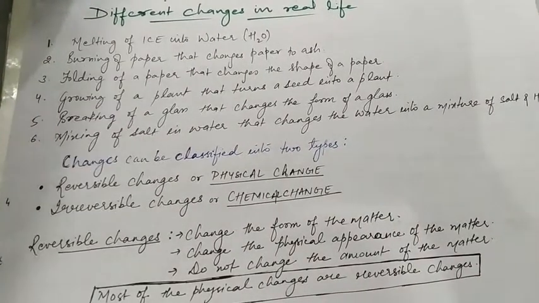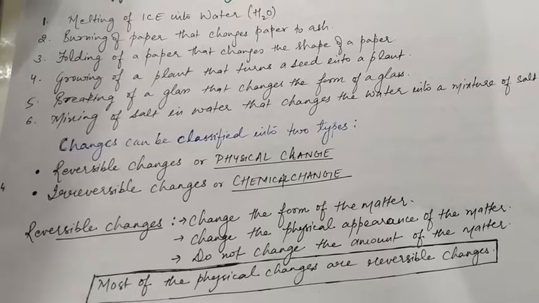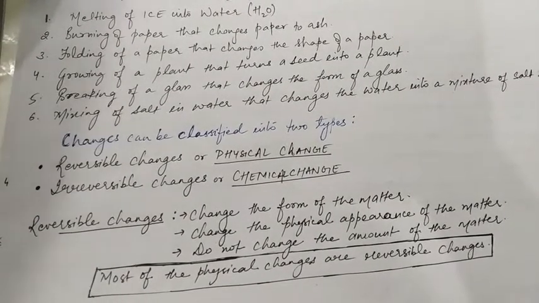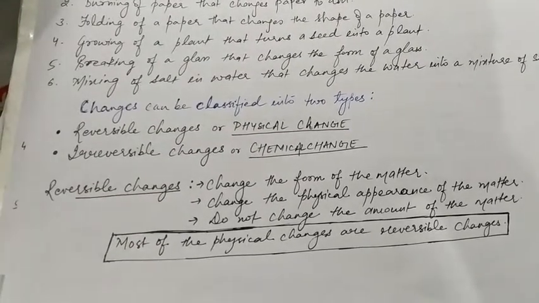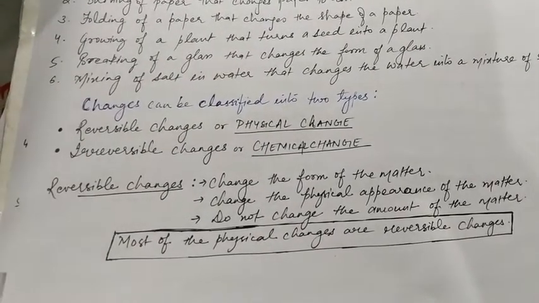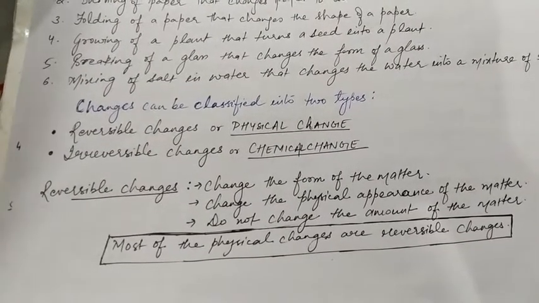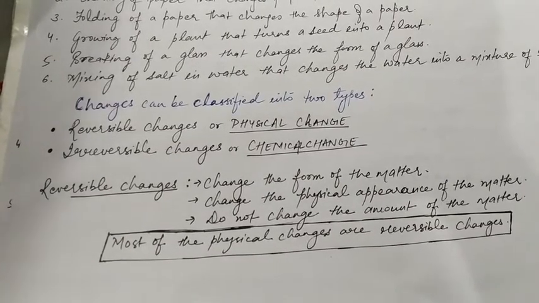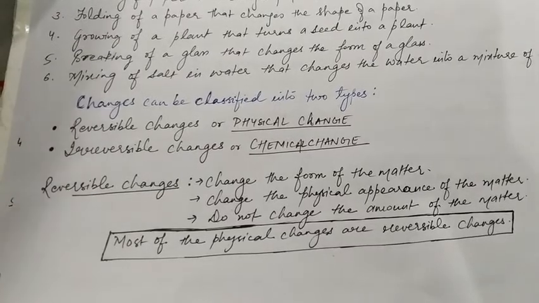Now you will study how we can classify these changes into two different types. As these changes are not the same, they all are different from each other. So they are classified into two types. The first one is reversible change or a physical change, and the second is irreversible change or a chemical change.